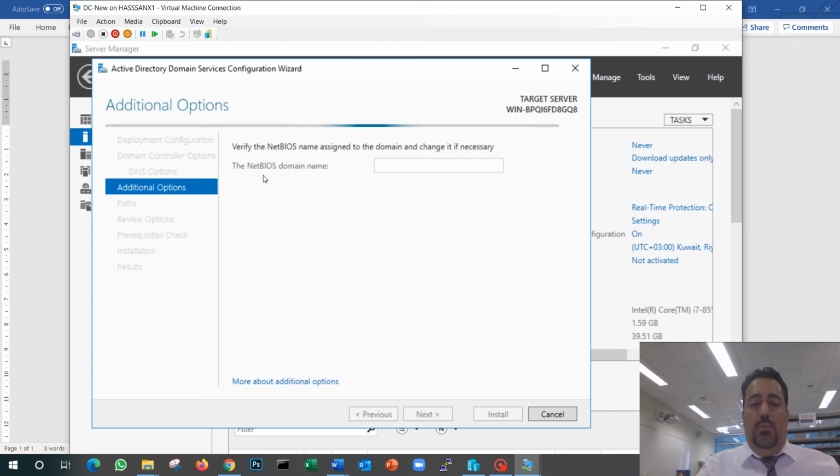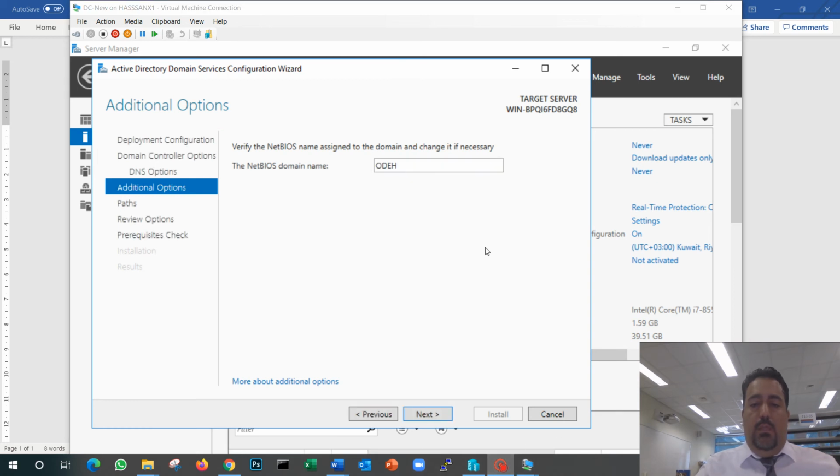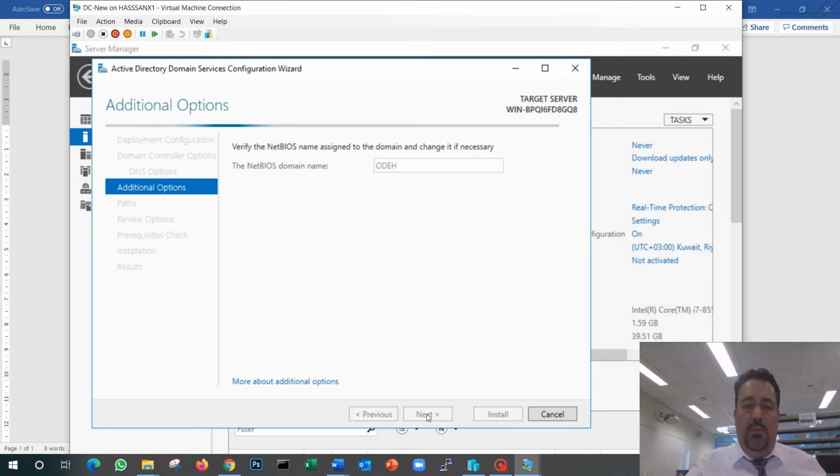Next. NetBIOS domain name. It's one of the standard procedures or standard protocols. We'll let it take some time to do it. It got the name. I don't have to do anything about it. Next.